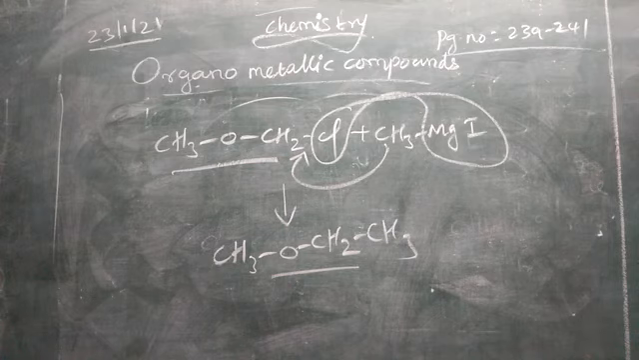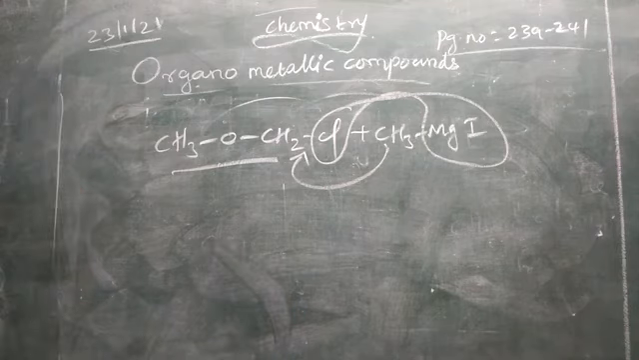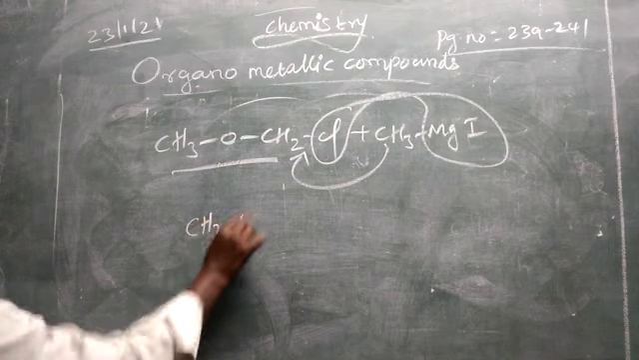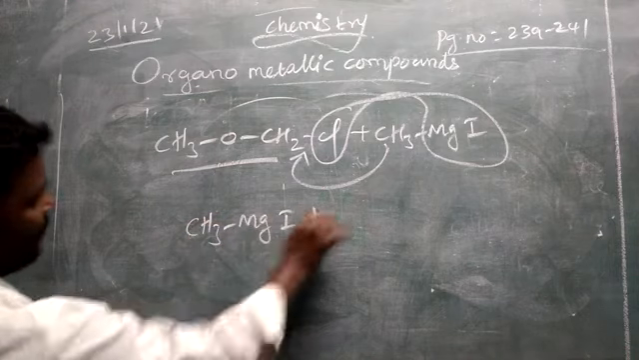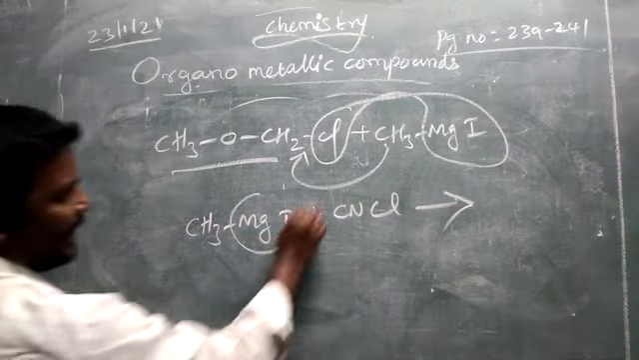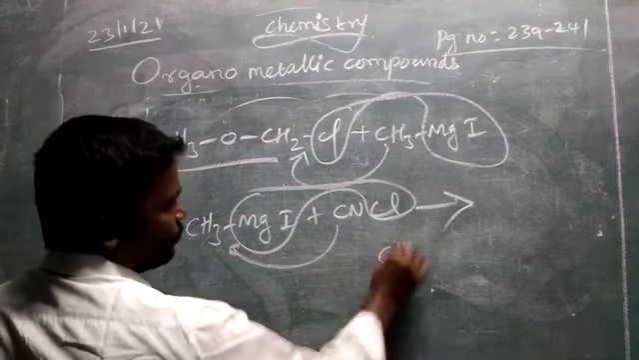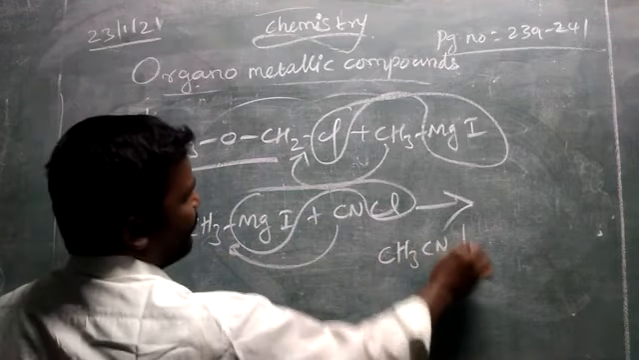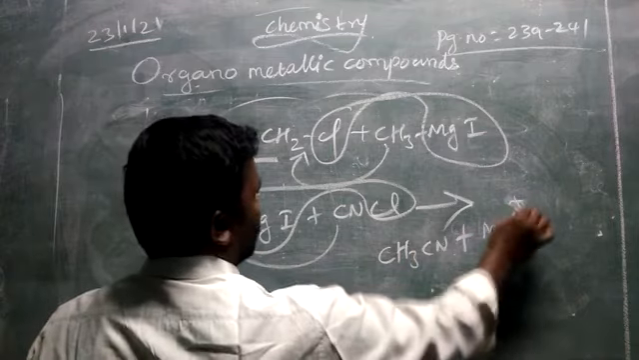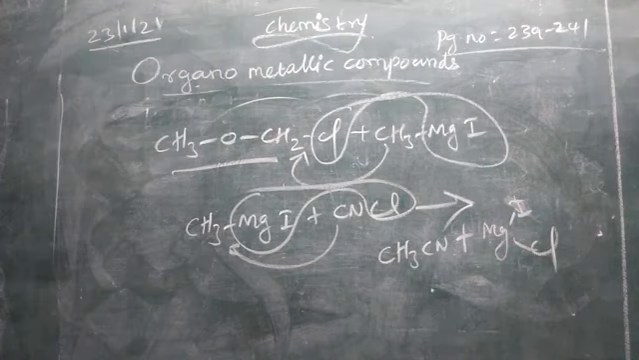We can prepare cyanide compound. Grignard reagent with cyanogen chloride. CH3MgI with cyanogen chloride. MgICl will go. Cyanide you can substitute. So CH3CN, methyl cyanide, with MgICl. We can prepare cyanide compound also.